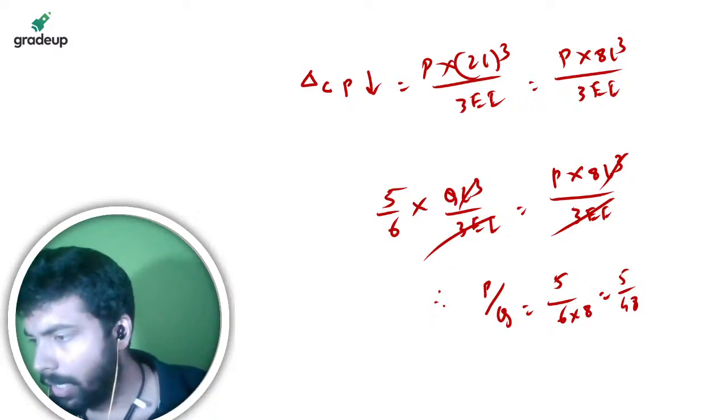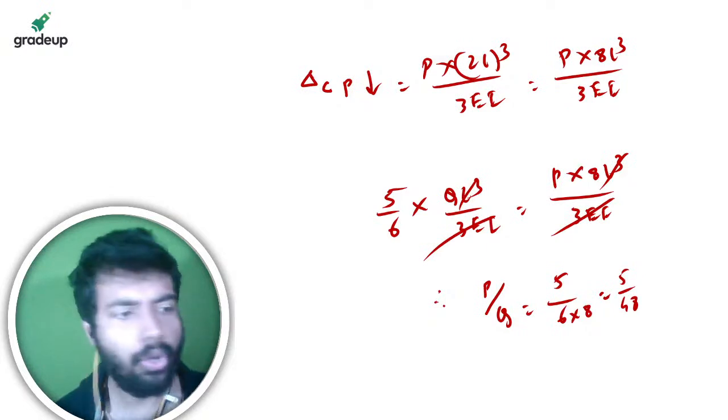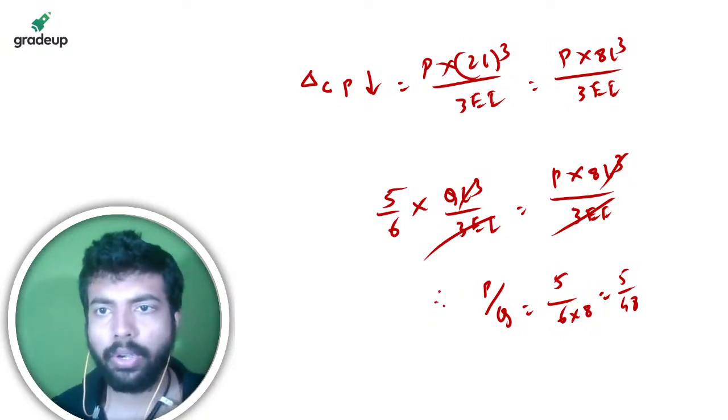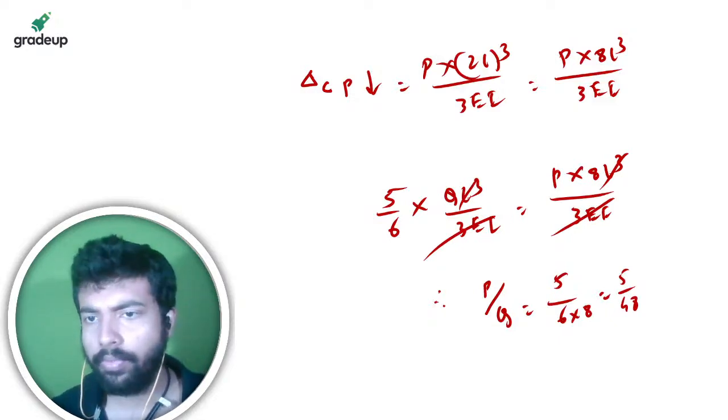Is it coming 16, right? I think in your calculation it's coming as 16, so it's very good. I don't have any problem. Okay, and P by Q, actually in my calculation, why is it coming as 48?